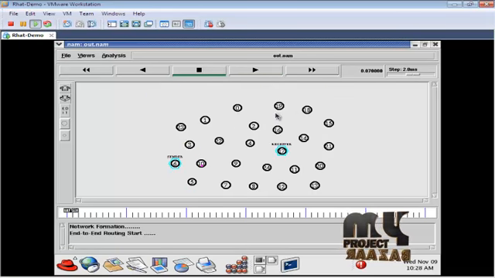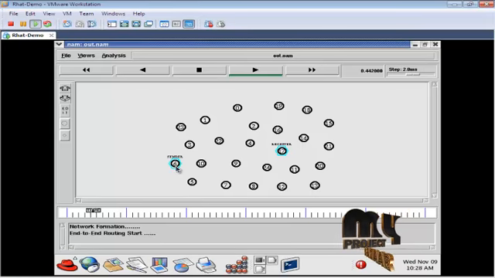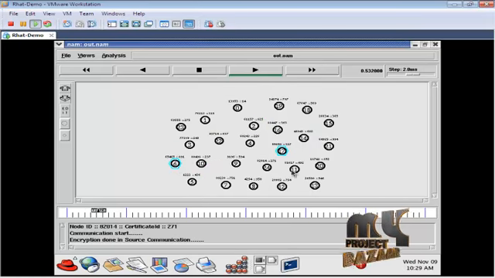First is E to E, that is, the end-to-end routing starts. The magenta color circle indicates the end-to-end routing. The source node is created and the receiver node is created. The receiver node is nothing but the destination node. Now the 6th node sends a request message to all its neighbor nodes. Only the 5th node responds, so it sends communication to the 5th node.